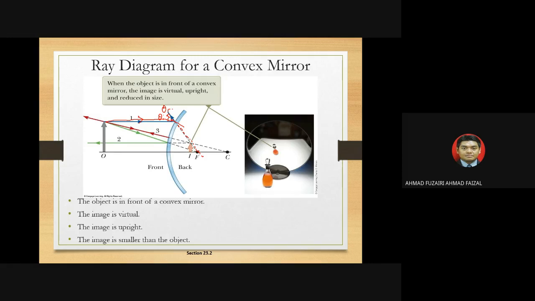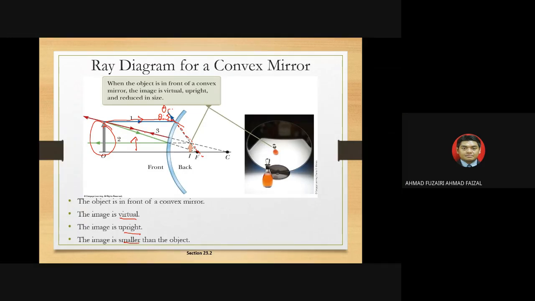So in this case, the properties are virtual, upright, and smaller, ataupun diminished, mengecil. Okay, and the diagram for the convex mirror is always like this, because regardless of where you put the object, you cannot simply put it here because it will also give you the same characteristics of image.